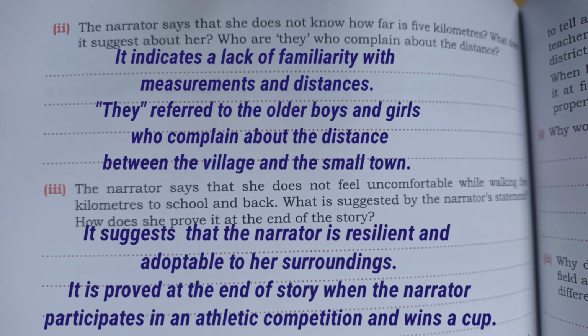Third one, the narrator says that she does not feel uncomfortable while walking 5 kilometers to school and back. What is suggested by the narrator's statement? How does she prove it at the end of the story? So the answer will be, the narrator says that she does not feel uncomfortable while walking 5 kilometers to school and back. It suggests that the narrator is resilient and adaptable to her surroundings. It is proved at the end of the story when the narrator participates in an athletic competition and wins a cup.